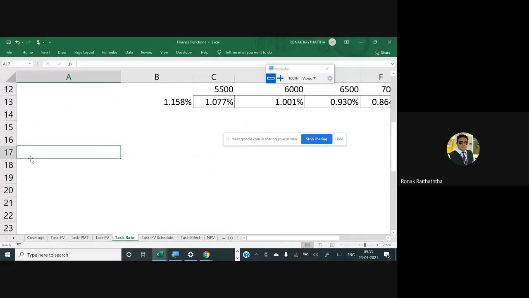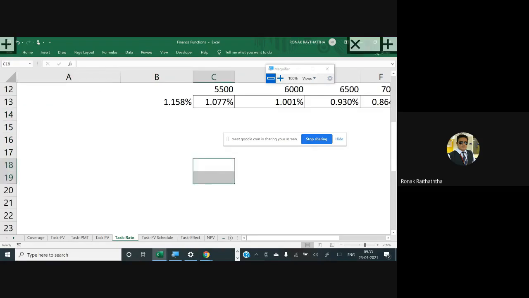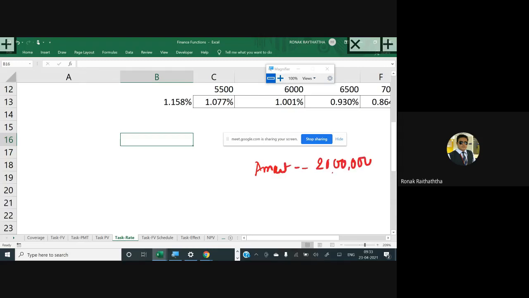So let's go into this rate, and we'll be finding the rate of return expectation from this. We have a clear-cut understanding of what we are going to invest, which is the PV. Let me write one more question, and you may write it along with me. The amount of investment is say 20 lakhs, and the future value you want is say 50 lakhs.